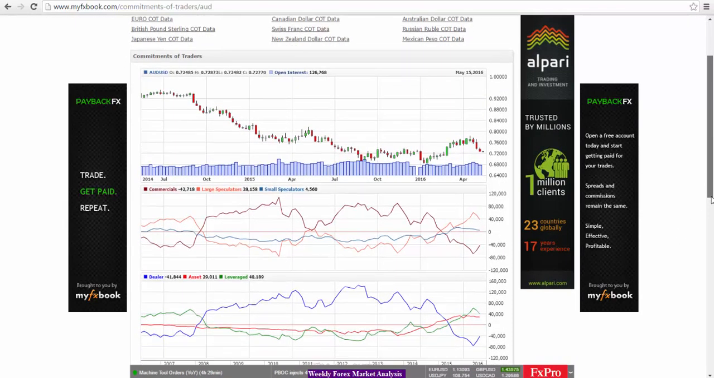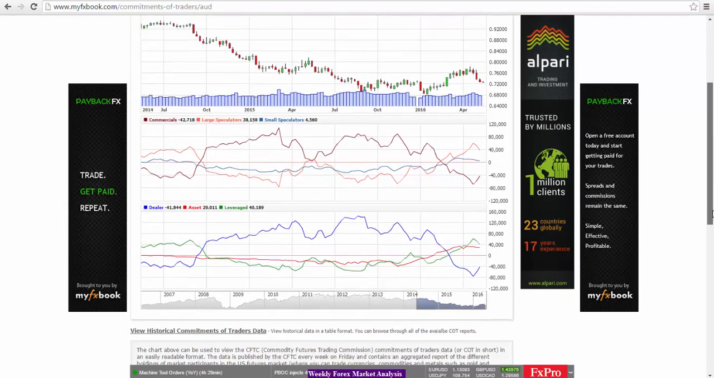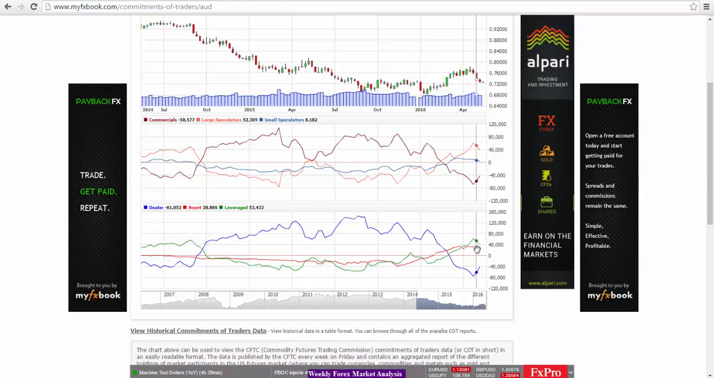Looking at Australian US dollar numbers here, we see the leveraged money position, the green line, have actually decreased from last week. We went from 53,432 to 40,189 in terms of the long positions. So long positions are decreasing, which would suggest that we are looking at bearishness in Australian dollar.